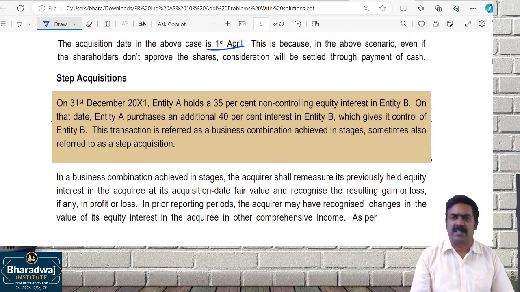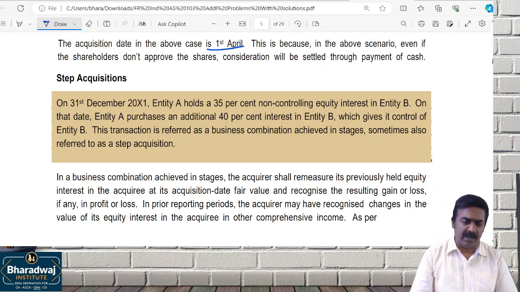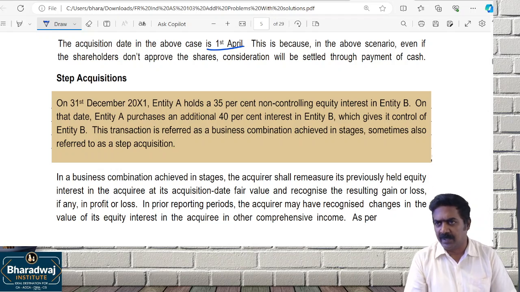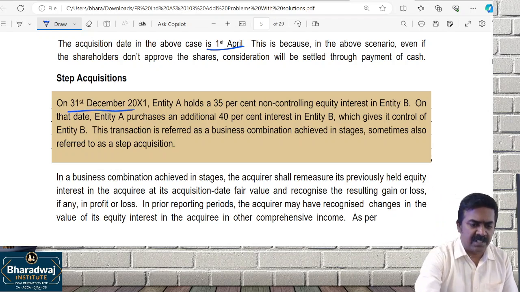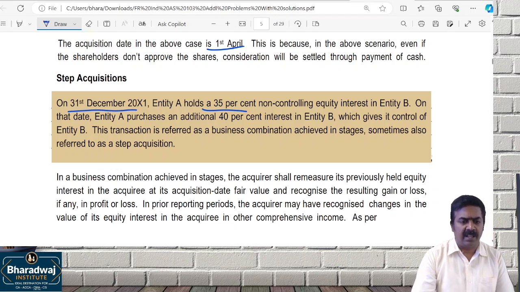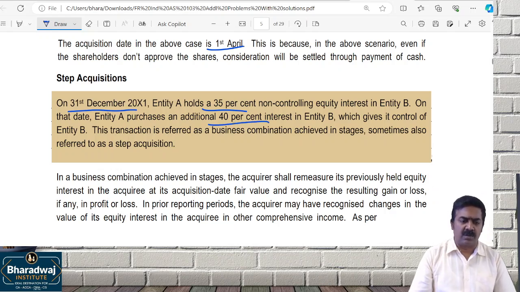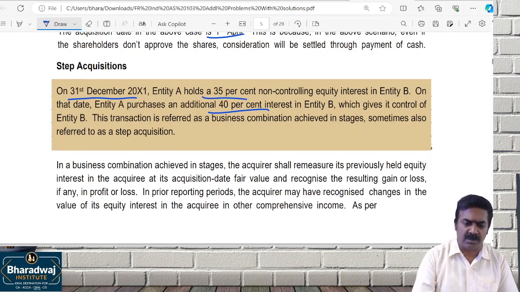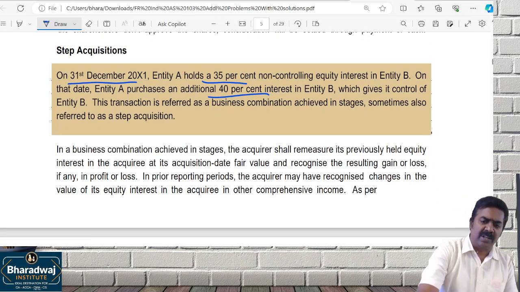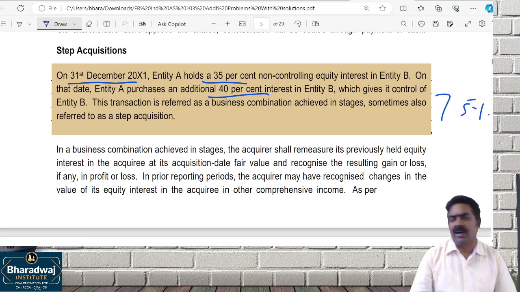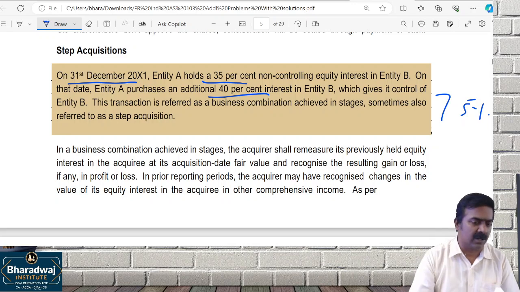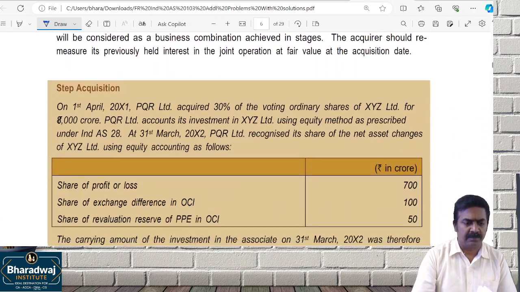Suppose you acquire step by step, 20%, 30%, 40%. When you have more than 50% control, you become the acquirer, and that is the acquisition date. On 31st December, we hold 35%. A Limited holds 35% non-controlling interest in entity B. They purchase an additional 40% interest, which gives control over B. This transaction is referred to as a business combination achieved in stages, also called step acquisition. Where you acquire 75% control, of course more than 50%, now you will be called the acquirer.